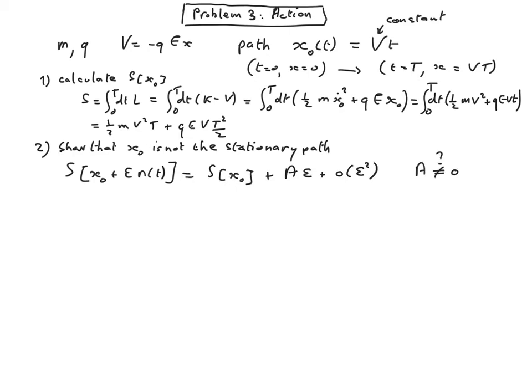It is much easier to show that a path is not a stationary path than to show that a path is the stationary path. So in this case, we can simply pick a function eta, which works well for us, and show that indeed in this case delta A is not equal to 0.